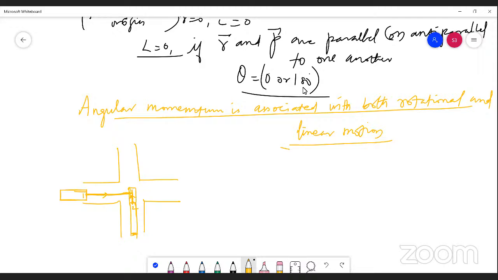If the first bus happens to hit the second bus, what will happen? What will you observe? What happens to bus 2? Bus 1 is hitting perpendicular to bus 2. It will begin to rotate, right? Actually, it will undergo a turn. It will rotate about some axis because of the action of this force, right?